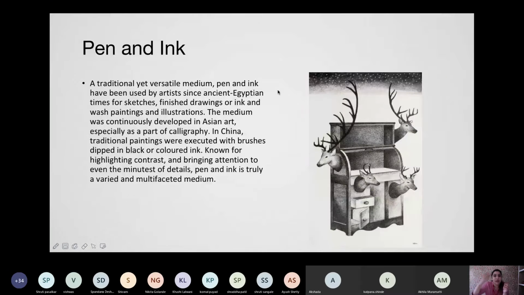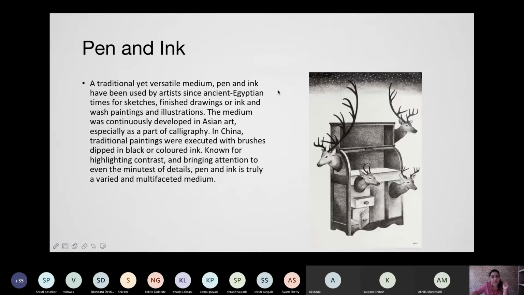So pen and ink, everyone knows how ink is hardly used in the fashion industry especially, because there's a certain quality of paper which is required for an ink painting or an ink illustration to be done.